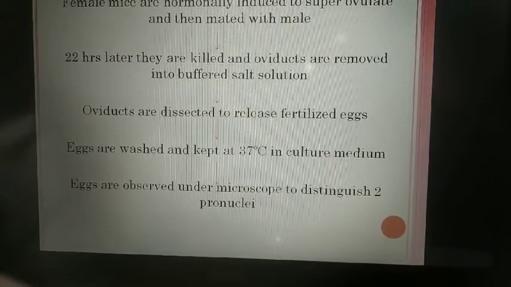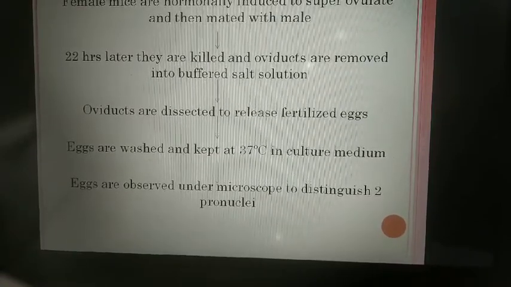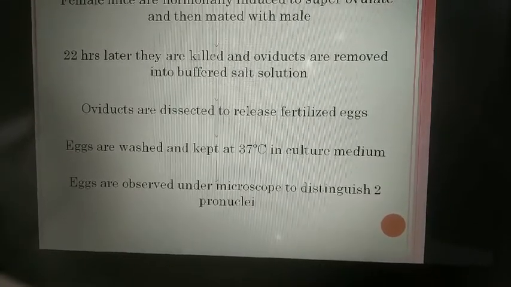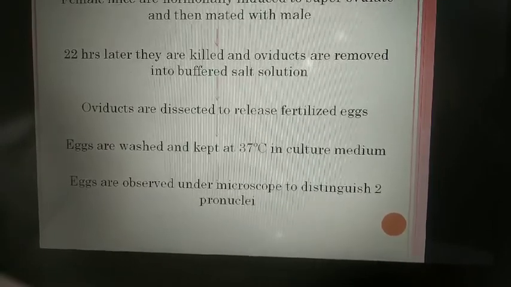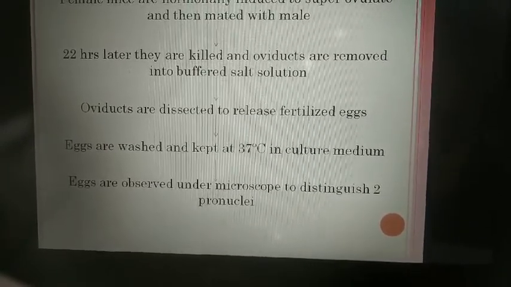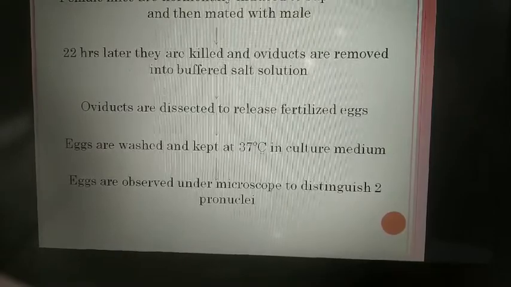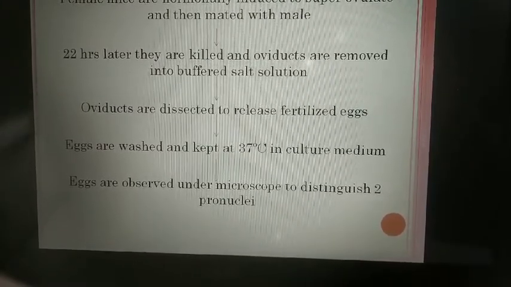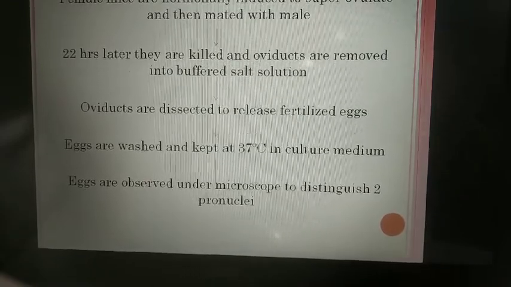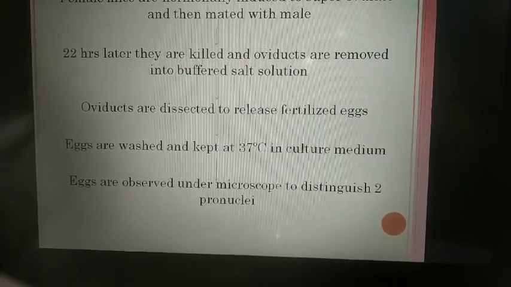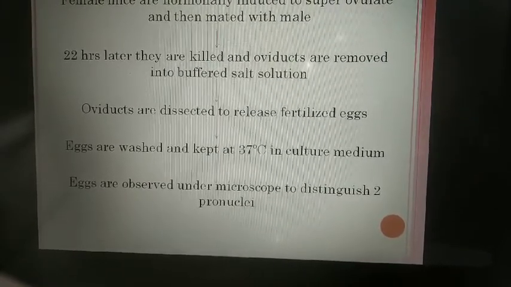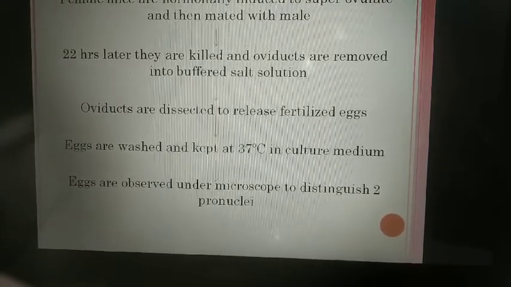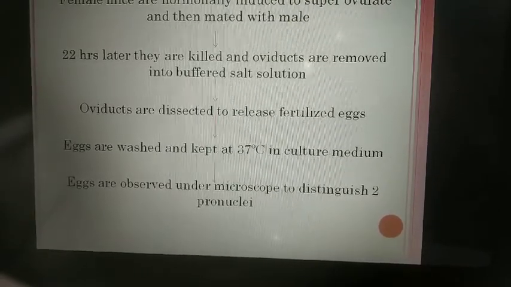Okay, so the first method we are going to talk about for transgenics in mice is the microinjection of DNA into the pronucleus of a fertilized egg. First of all, let me tell you that this is the most popular and commonly used method for the introduction of exogenous DNA into mice. To move further, let's discuss the procedure of this method.